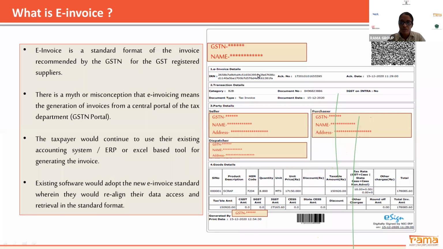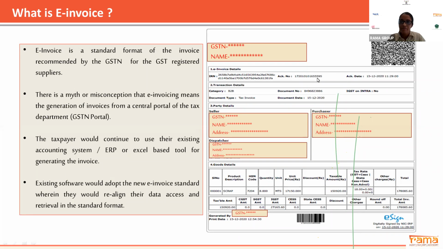Your invoice date, and your description of the goods. Likewise, this 64 digits invoice IRN number will be generated. Now, the full form of IRN number is invoice reference number. Along with this IRN number, you will get the acknowledgement number and acknowledgement date.